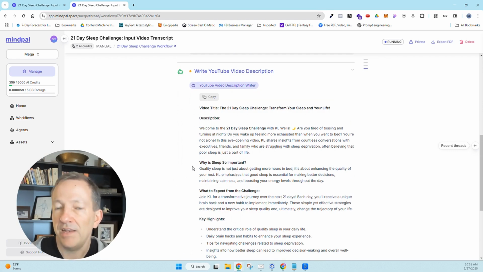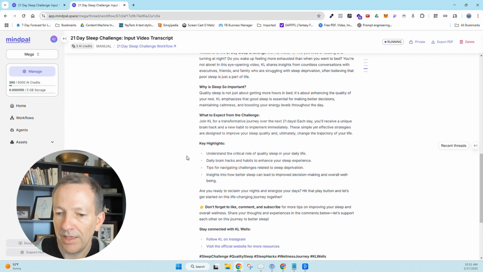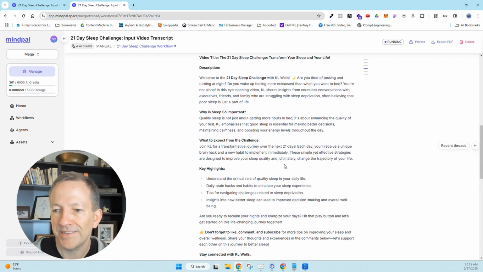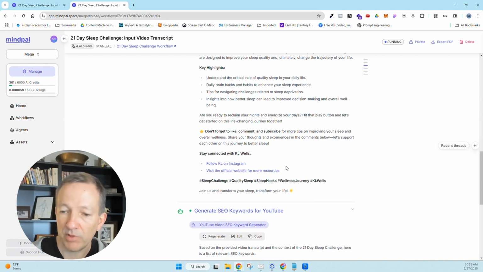And I didn't give it any guidance on what it should look like. So it's not bad at all. And I know I didn't even define which language model. So I know by default, it's using OpenAI's o1 Mini, which is the low cost one. You can see that we're using 1 credit per request. When I change it, some of these will use some of the more advanced models, but still pretty good.